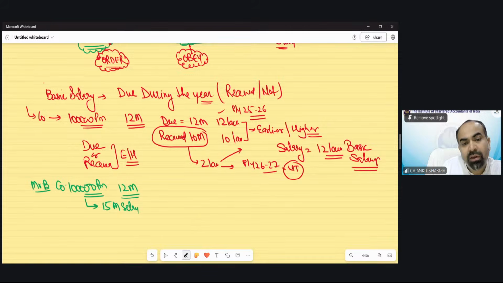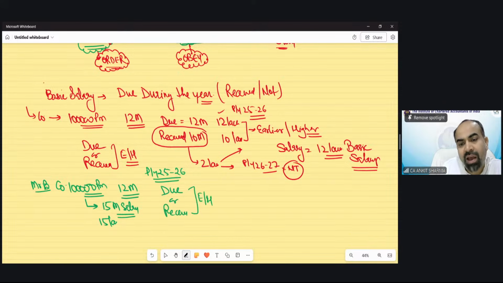That means an advance also. The company paid him 15 lakh rupees in the previous year 25-26. Now, the concept will not change. Due or received, whichever is earlier, or we can say higher. According to this, the due salary would be 12 lakh rupees, or the received salary would be 15 lakh.